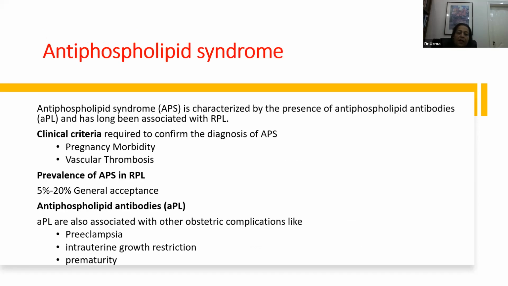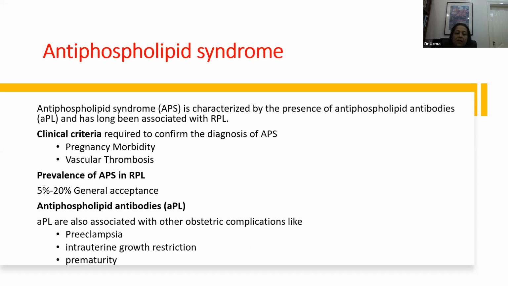Now, considering the antiphospholipid syndrome, which is a very important cause of this condition, antiphospholipid syndrome is characterized by the presence of antiphospholipid antibodies, and they have been long associated with recurrent pregnancy loss. The clinical criteria to confirm the diagnosis of APS are pregnancy morbidity, one, and the other is vascular thrombosis.